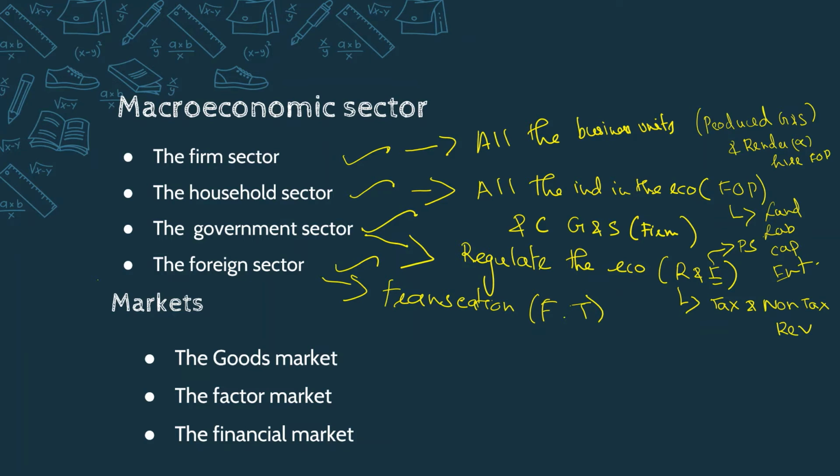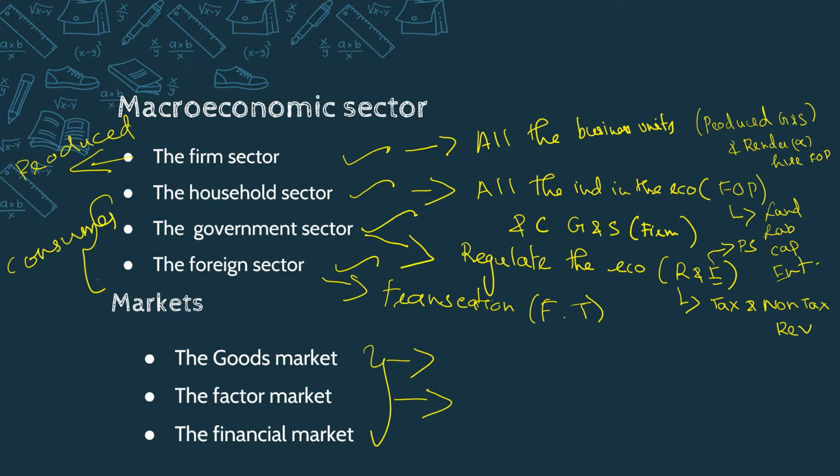Next, the markets. There are three markets. One is the goods market. Here there is an exchange of goods and services. Firms are going to be the producers of goods, and all three sectors are going to be the consumers of these goods. This will happen in the goods market. And in the factor market, there will be trading of factor services. As I already said, the household sector are the owners of the factors of production, and they will provide factor services to the firm sector.